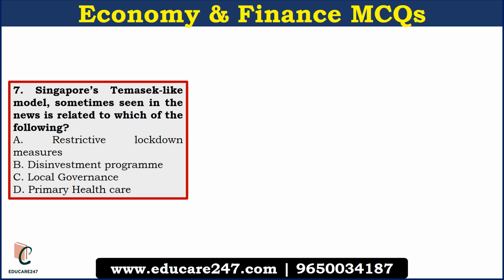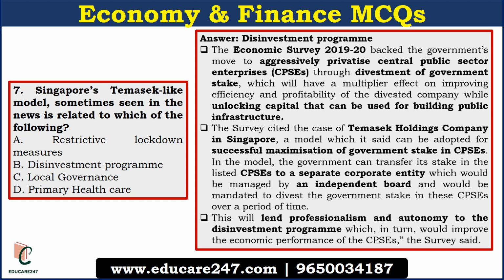The next question is, Singapore's Temasek-like model sometimes seen in the news is related to which of the following? The answer is disinvestment program. Economic Survey 2019-20 talked about this model and this survey has backed the government's move to aggressively privatize central government public sector enterprises through disinvestment of government stake. So it is very important. The economic survey has said that it will create a multiplier effect on improving efficiency and profitability of divested company. It will also unlock the capital which can be used for public infrastructure building. So that is very important point.